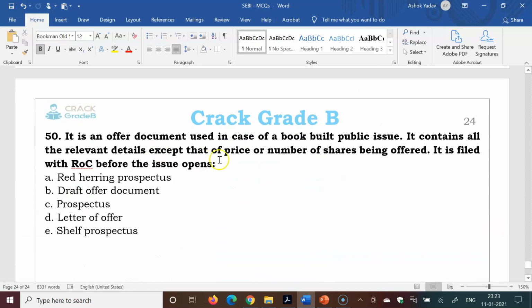It is an offer document used in case of a book built public issue. It contains all the relevant details except that of price or number of shares being offered. It is filed with the ROC, registrar of companies, before the issue opens. Red herring prospectus, draft offer document, prospectus, letter of offer, shelf prospectus. So red herring prospectus is the right answer.